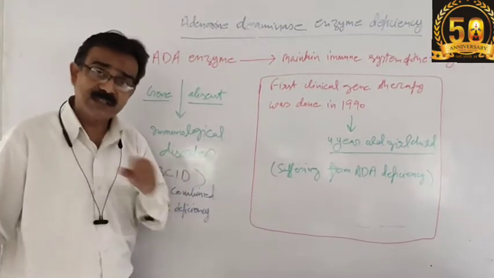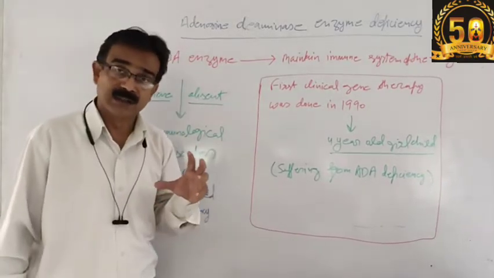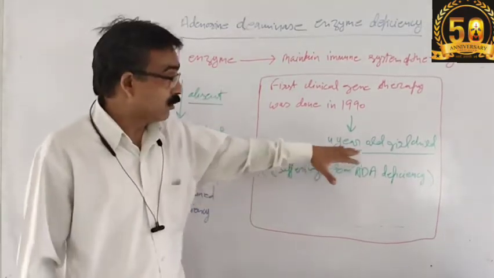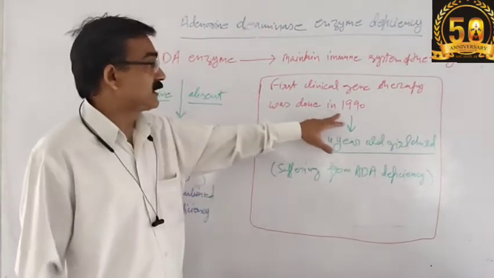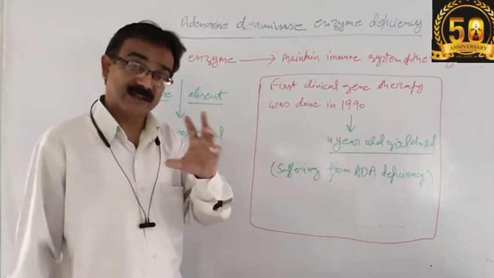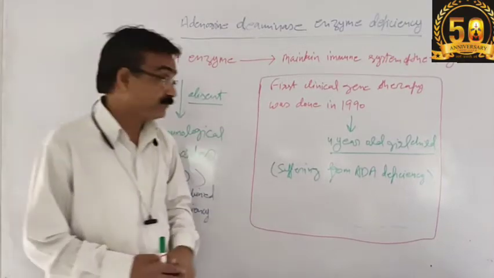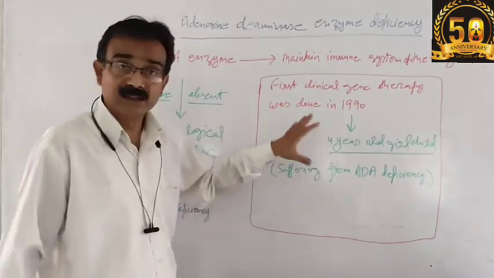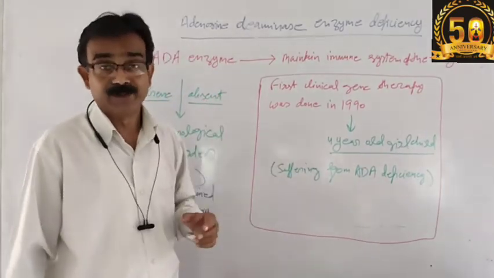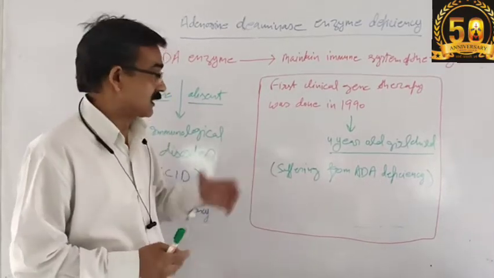Gene therapy for this ADA deficiency was first applied in a 4-year-old girl child in 1990, because she was suffering from ADA deficiency disease. In 1990, this girl was treated with gene therapy. What actually is the gene therapy, and what are its aspects? Now we will discuss.